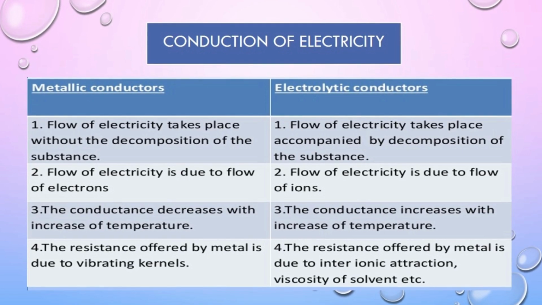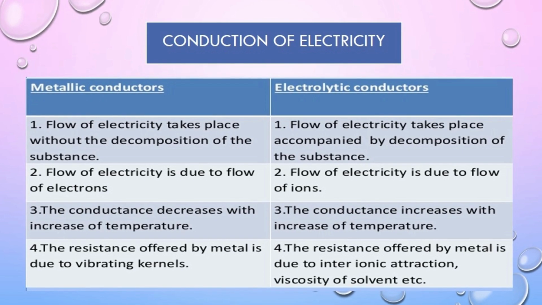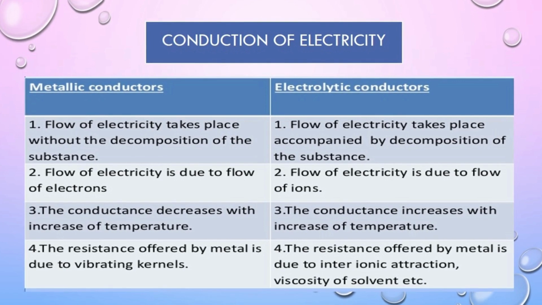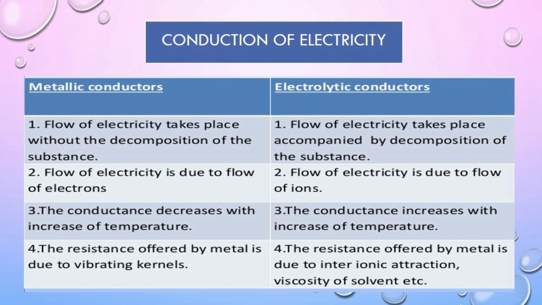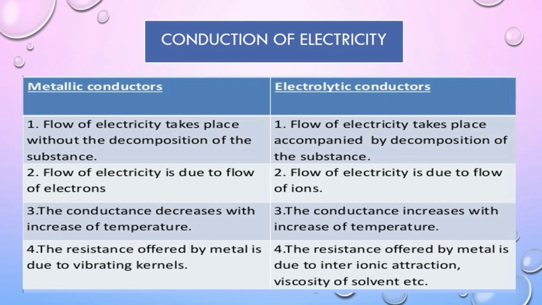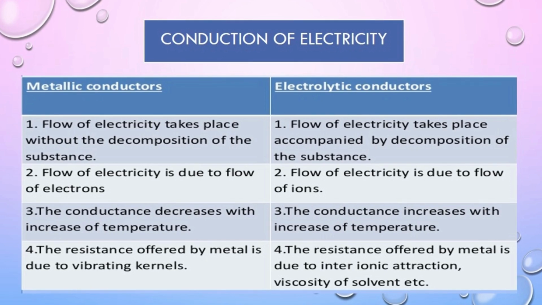In metallic conductors, flow of electricity is due to the movement of electrons. Hence, the substance will not get decomposed. Whereas in the case of electrolytic conductors, flow of electricity is due to the movement of ions. Hence, the substance will get decomposed.